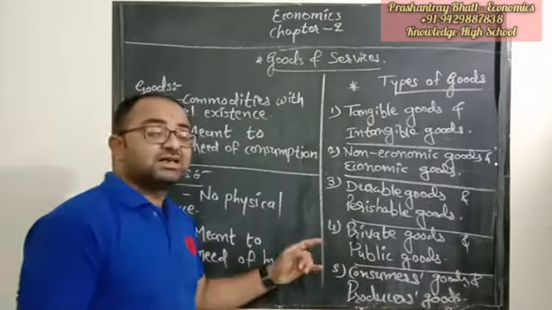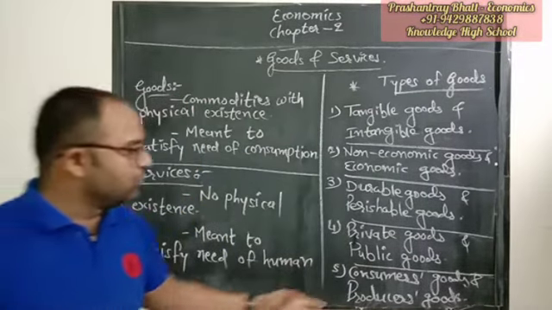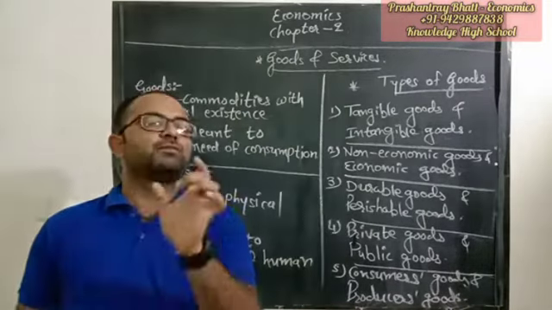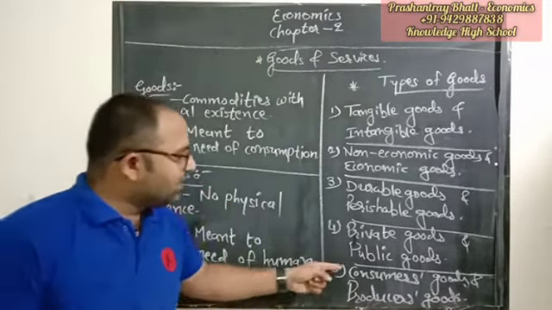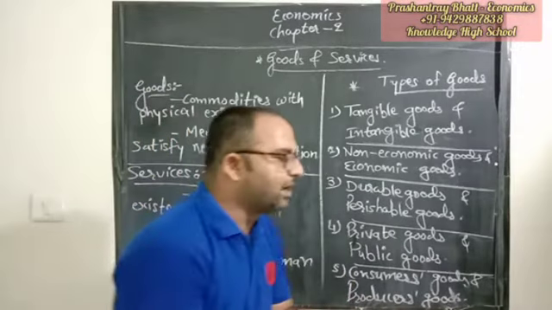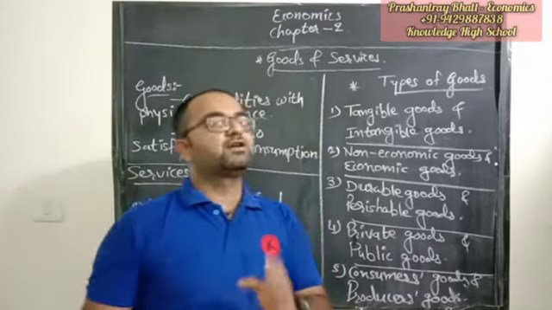The name itself suggests it. Consumers goods means the things which can be consumed by the consumers, and producers goods means the things which will be used, not consumed, but used by the producers. Consumers goods are end-use products, ready to use; the person only has to buy it and use it. We call that a consumer good.